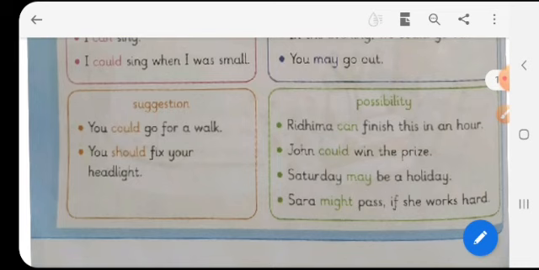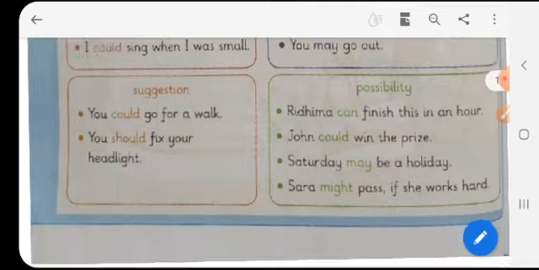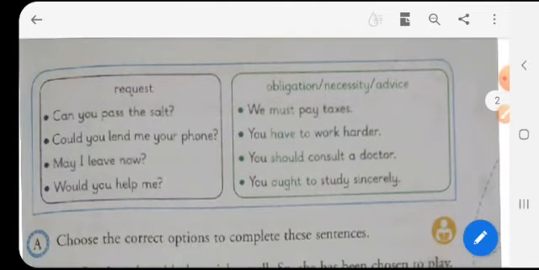Like in these sentences, it is said, Ridhima can finish this in an hour. John could win the prize. Saturday may be a holiday. Sarah might pass if she works hard. So this shows the possibility of their work. To show the request, we use the modal verbs like can, could, may, would. Can you pass the salt? Could you lend me your phone? May I leave now? Would you help me? So these are the requests that are made with the modal verbs.